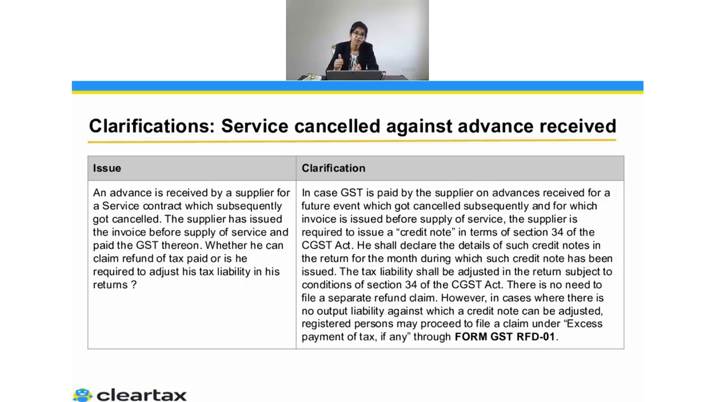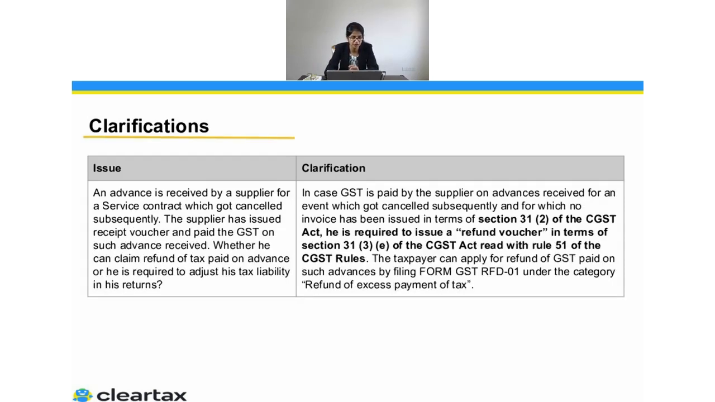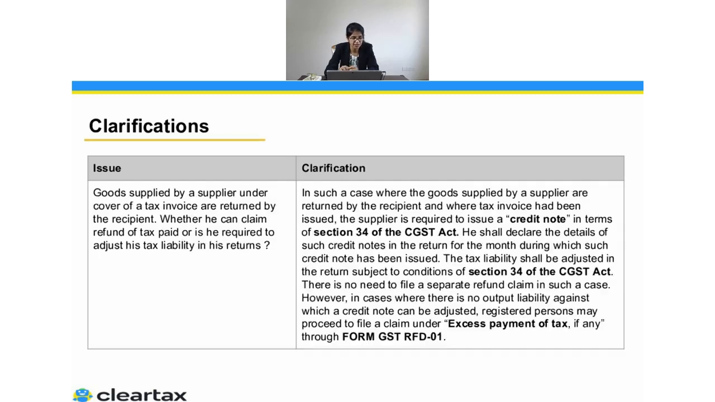In the second case, you have raised an advance, and you have also raised an invoice after that, but then you have not supplied. So in that particular case, you can raise a credit note, show that credit note in the 3B and adjust that amount against the output tax liability. And if you're not able to adjust that against the output tax liability, then you can go ahead and claim the refund by filing an application in RFD-01. So these are the two cases.